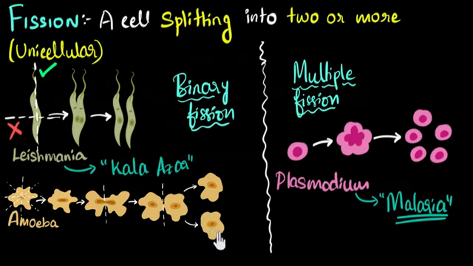So that pretty much wraps up our fission. To quickly summarize, fission is basically cell division. We call it reproduction for unicellular organisms because if a cell divides, then we have brand new individuals. We can classify them into 2 kinds. Binary fission is the one where we get 2 offsprings. Multiple fission is the one where we get multiple offsprings. That's one way to classify fission. Another way to classify fission is based on the orientation, along which axis it undergoes fission. Some unicellular organisms undergo fission in any axis, whereas in some other cases, they will undergo fission along a fixed axis.